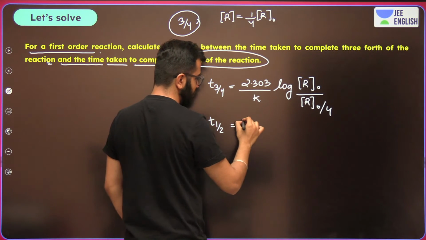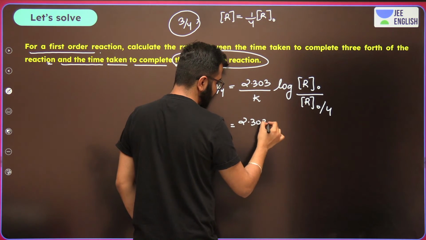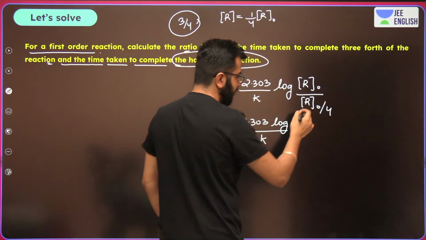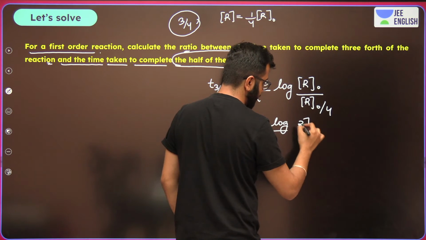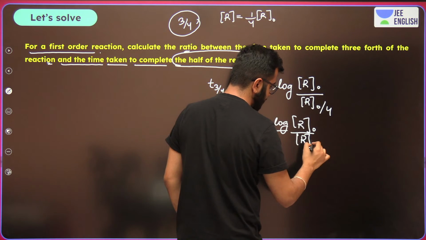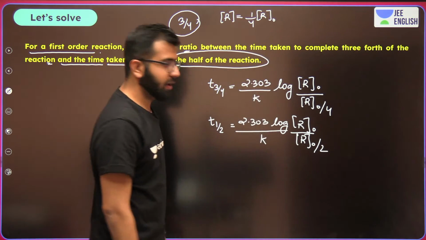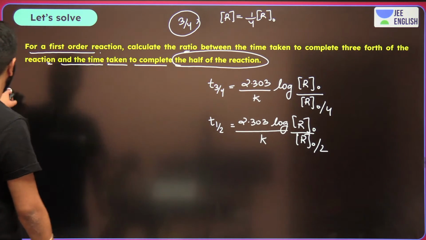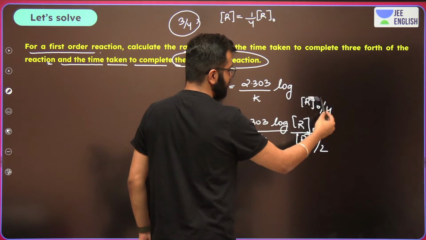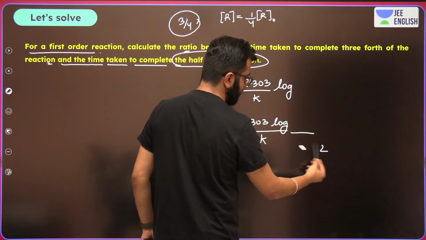Half-life is equal to 2.303 upon K, log of R naught upon R naught divided by 2. Now let's do it. Over here, this becomes log 4 and this becomes log 2.